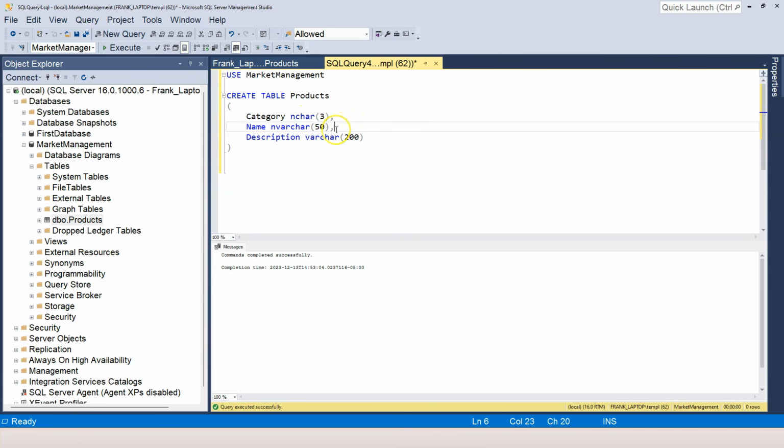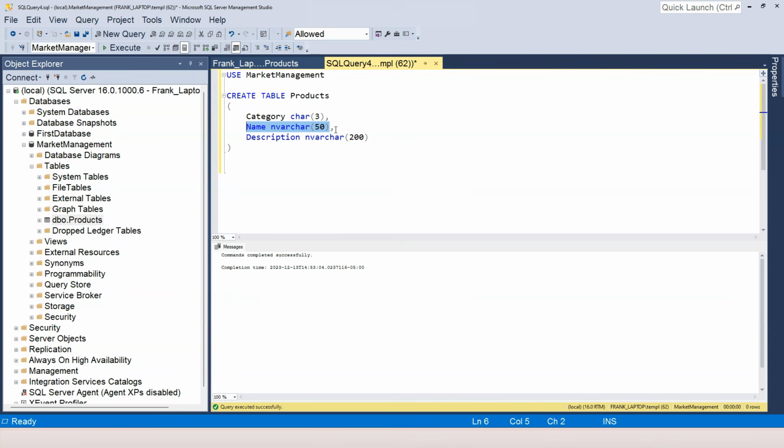So if our products table needs to deal with products from other countries where the language is only supported by Unicode, then you have to use nchar for the name here. Perhaps not the category. Category can always use English letters. But the name, you want it to support Unicode, and perhaps description, you also want it to support Unicode.